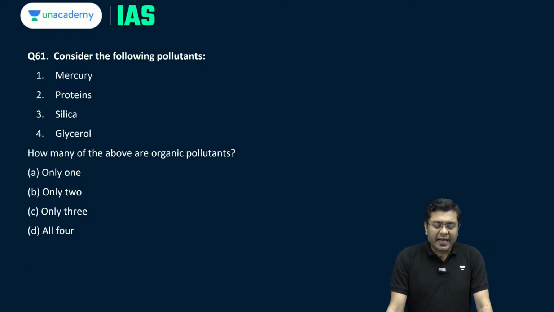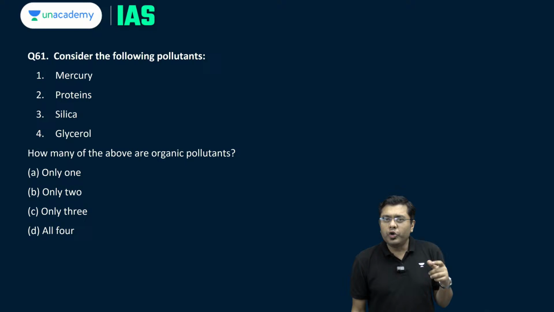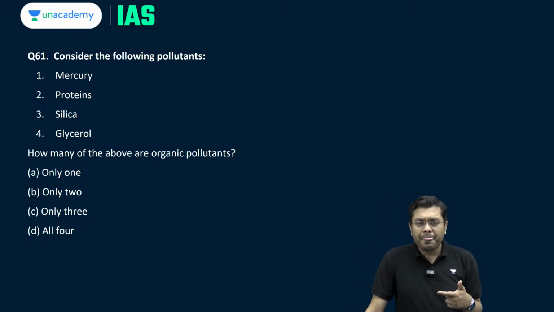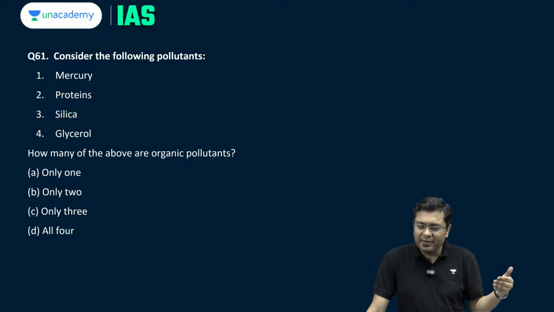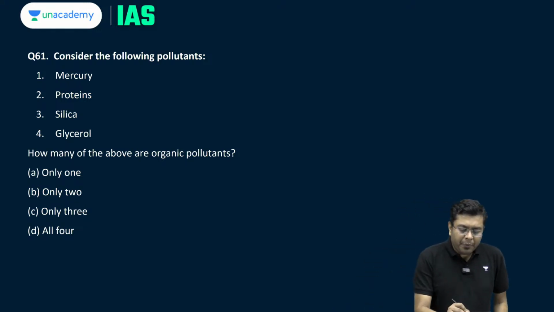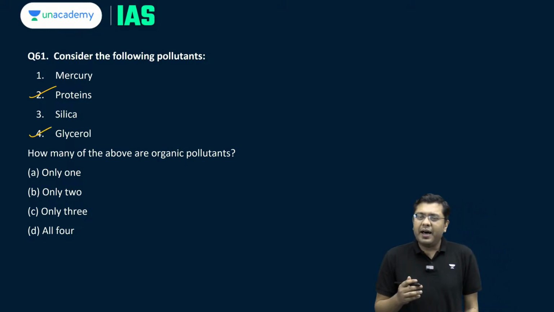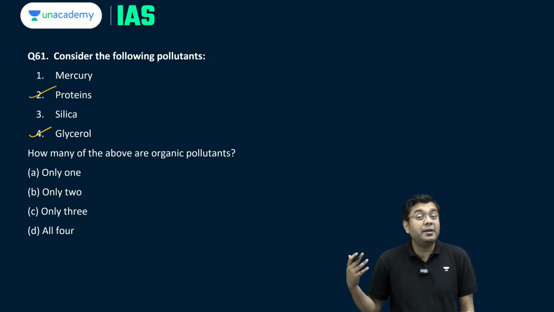Now, after that, the next question. Consider the following pollutants, which of them are organic pollutants. So, what do we mean by organic pollutants? Basically, those type of pollutants which are produced from organic products, byproducts of organisms, that is an organic pollutant. Generally, an organic pollutant will have the CH structure within them, right. So, out of these, you will find proteins and glycerol. They are the ones having that CH structure and produced as a result of organic processes and byproducts.